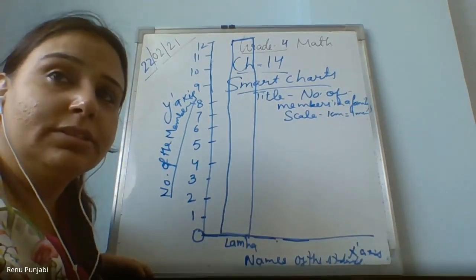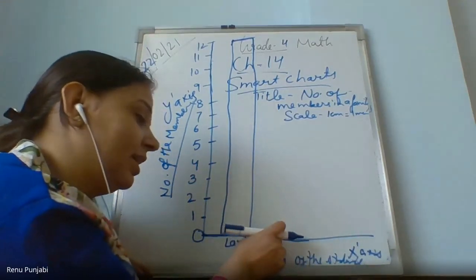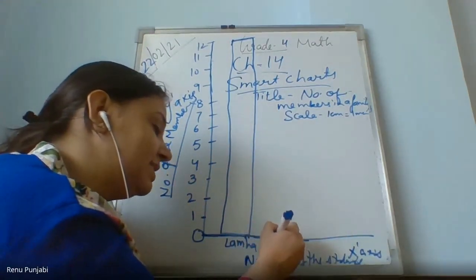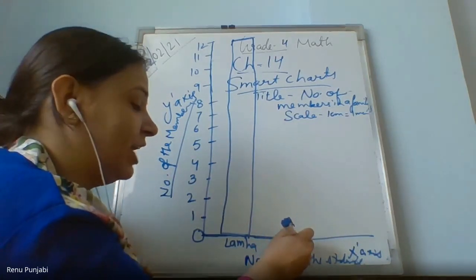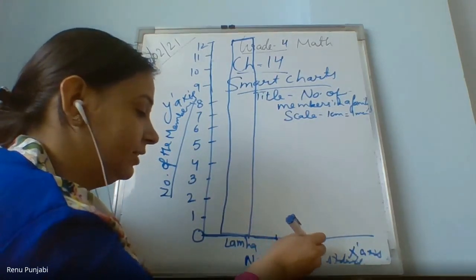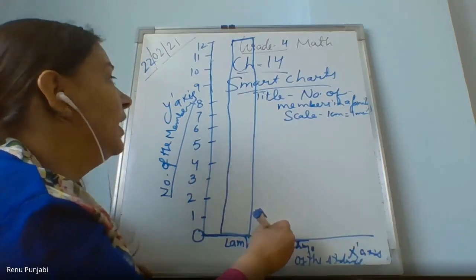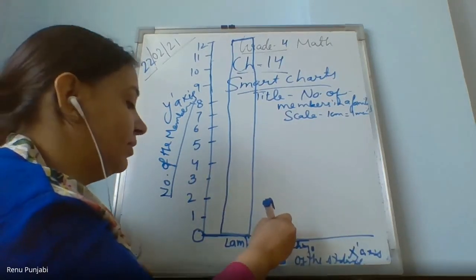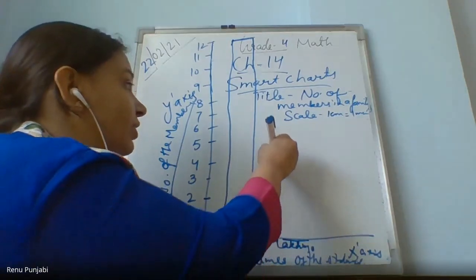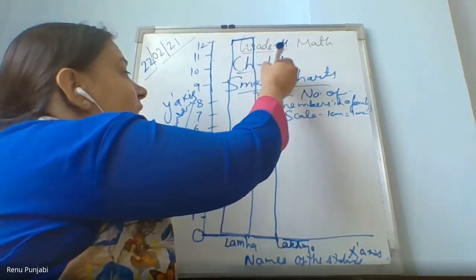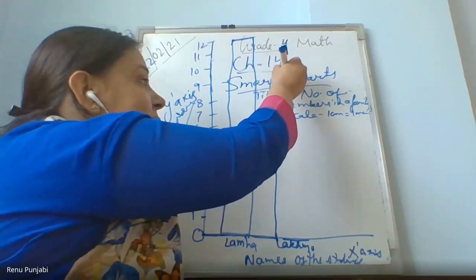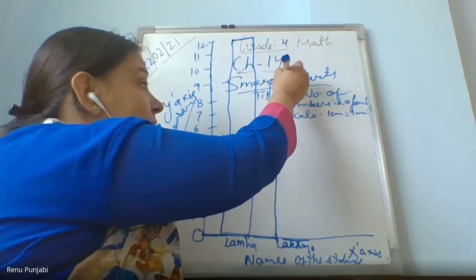If you are leaving a 1 centimeter gap, then for the next, Lakshya, you write the name of the next child, Lakshya, and start a bar. You told how many members? 9 members. So this standing line will go till 9 members. Please match it with the scale that you are going till 9. Then take a 1 centimeter square from here and come down.